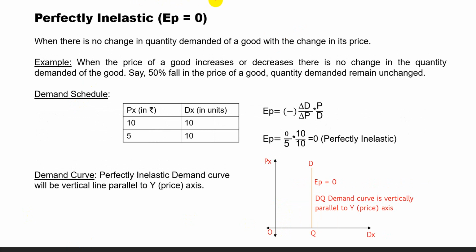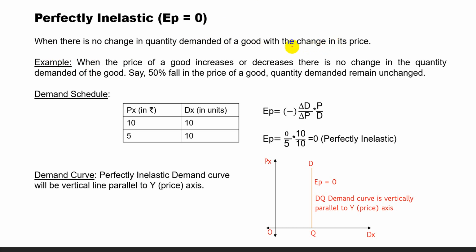Perfectly inelastic, EP is equal to 0. When x is 0, for any value of y, the result will be 0. How to define? When there is no change in quantity demanded of a good with the change in its price.